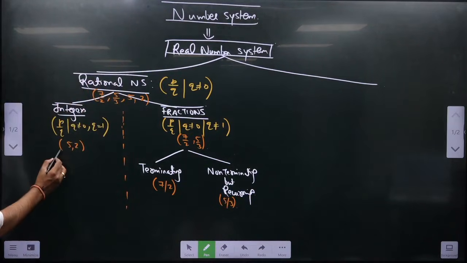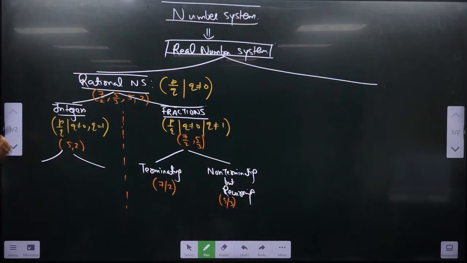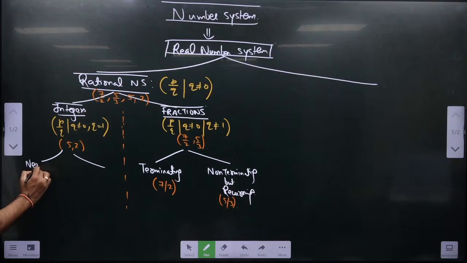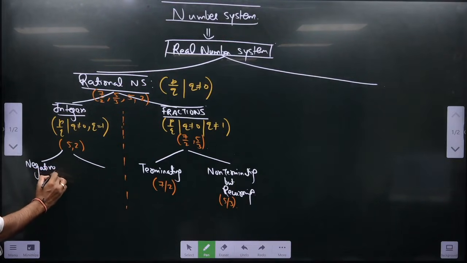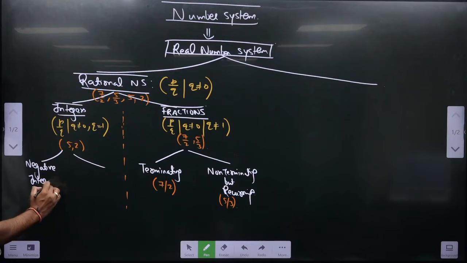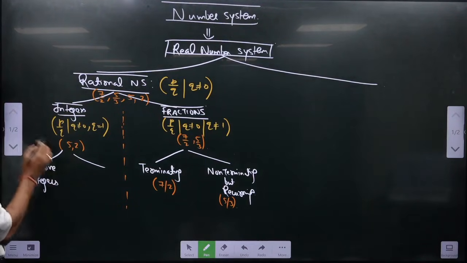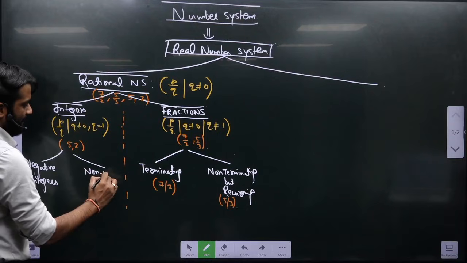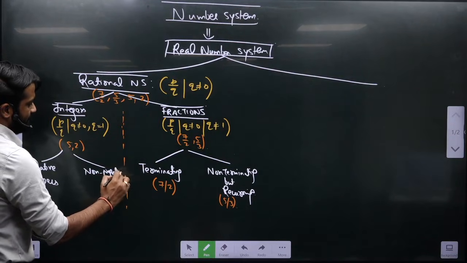Now, integers are also subdivided into two parts, and I hope all of you know this. First is negative integers and second is non-negative integers.